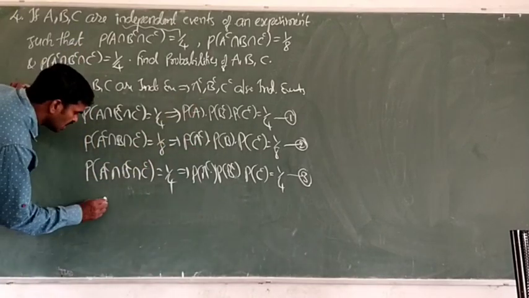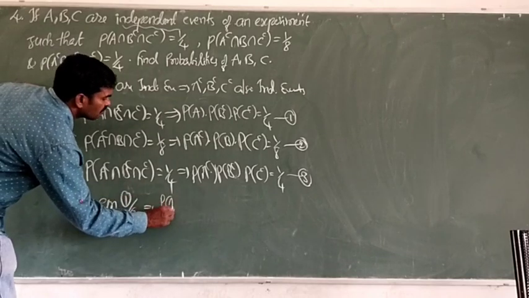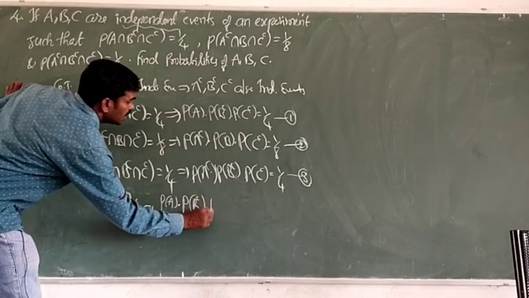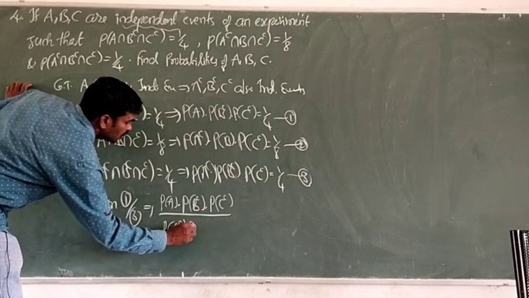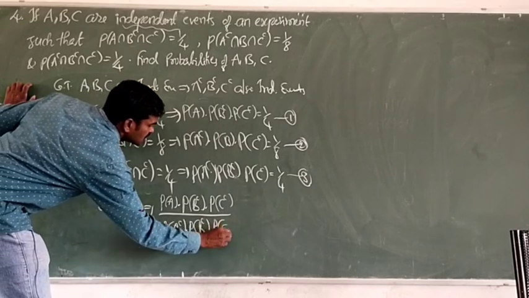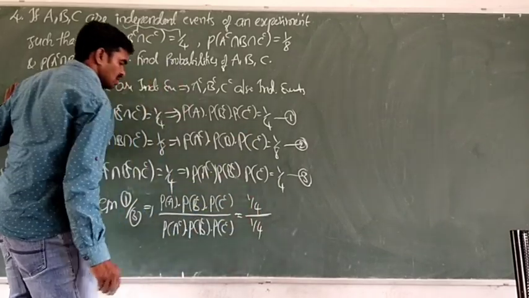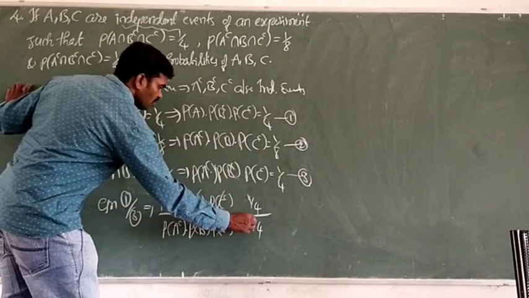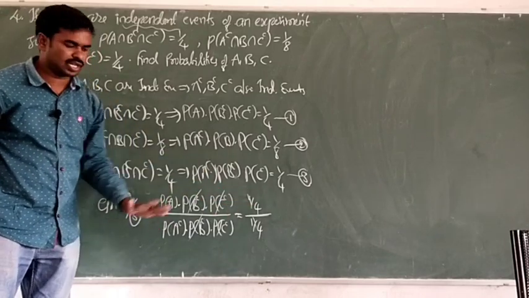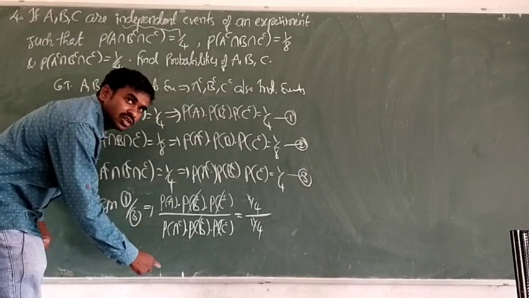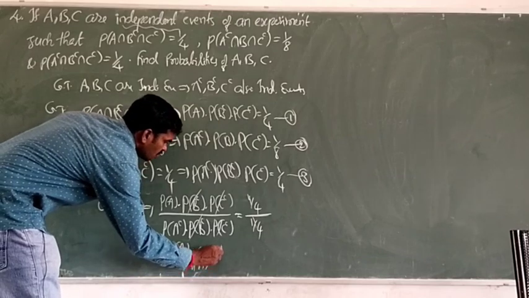Okay, so let us do equation 1 by equation 3. So what do we get? P of A into P of B complement into P of C complement by the third one, P of A complement into P of B complement into P of C complement is equal to, what is first one, 1 by 4 by 1 by 4. So 1 by 4 also cancels. What is the remaining? Just P of A by P of A complement is equal to 1 only. So P of A by P of A complement is equal to 1.